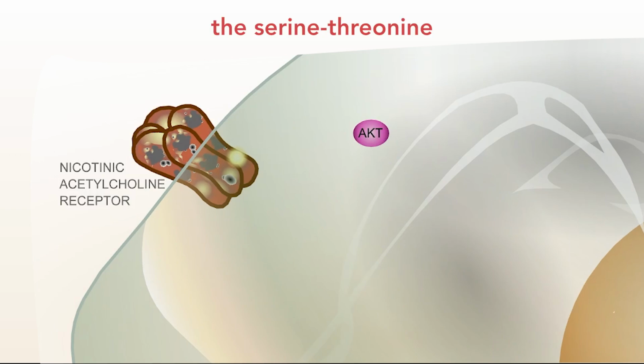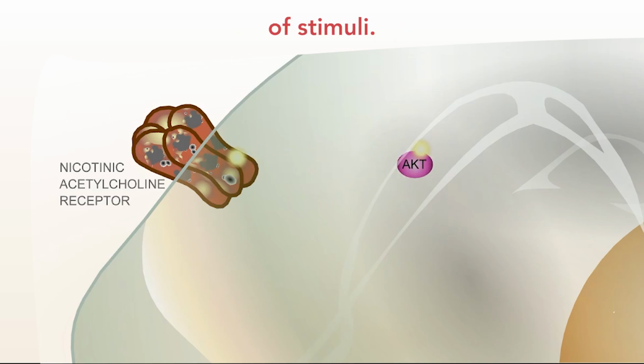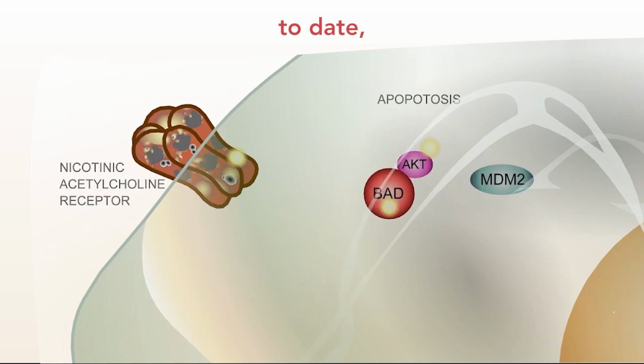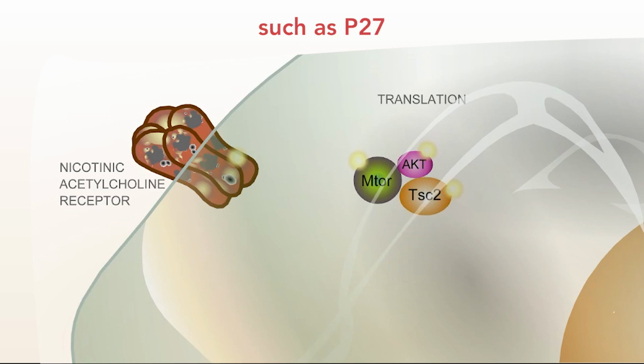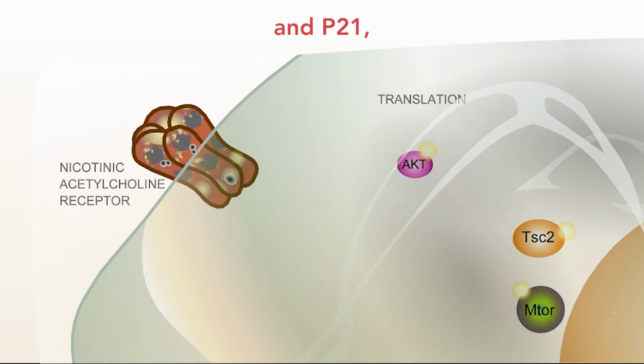So the serine-threonine kinase AKT has become a very hot molecular target in cancer biology. It is a kinase that is activated in response to many types of stimuli. Once active, AKT will phosphorylate many downstream substrates. Over 50 have been described to date, and some of them are very key players in control of cell cycle, such as p27 and p21, apoptosis, such as BAD and MDM2, and protein translation such as mTOR and TSC2.